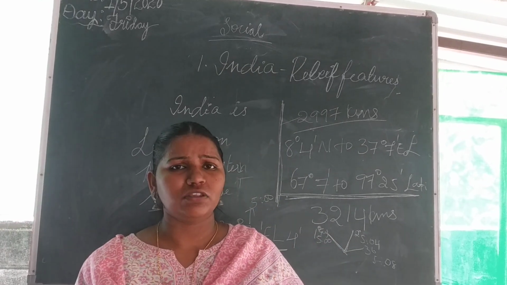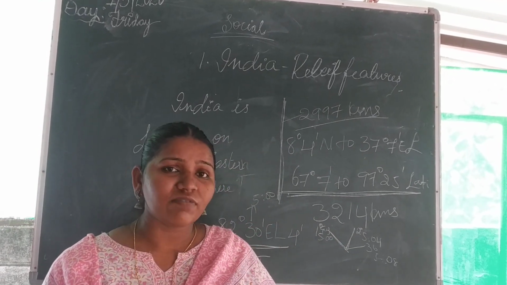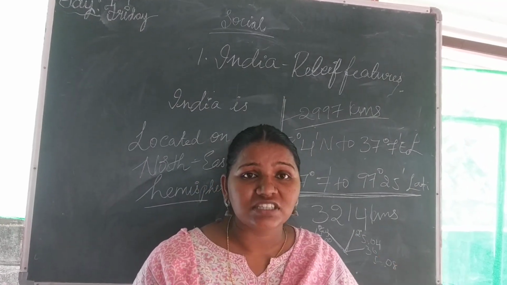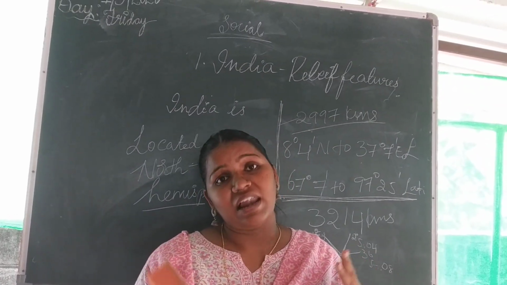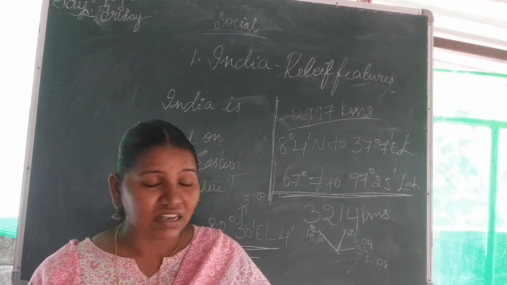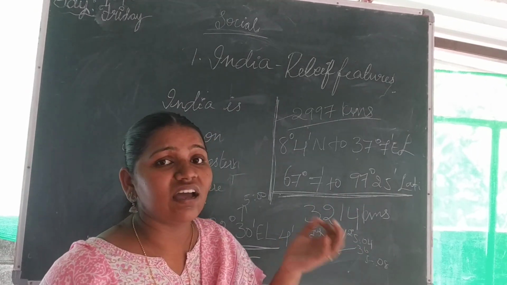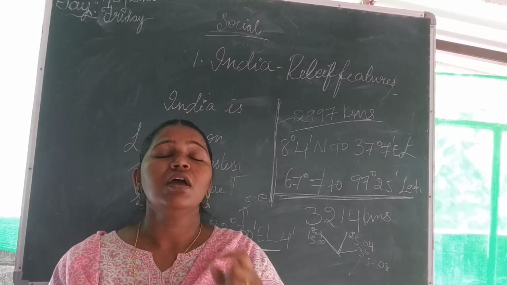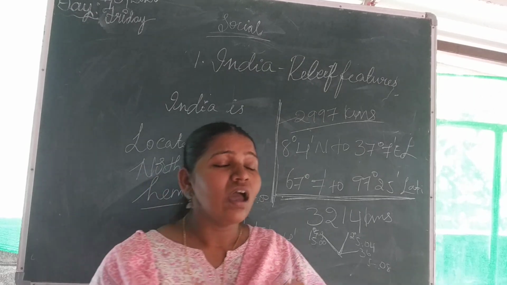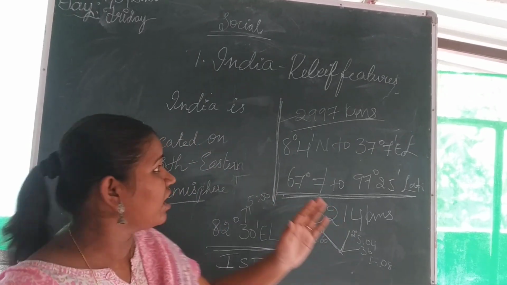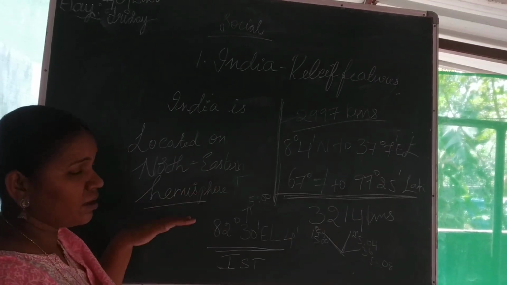So this is about the location of India. Once again, I'll revise the class. Today we have discussed that India originated from Gondwana land, the southern part of the 2 gigantic land masses. Please remember, India originated from Gondwana land, and the location of India is the northeastern hemisphere.